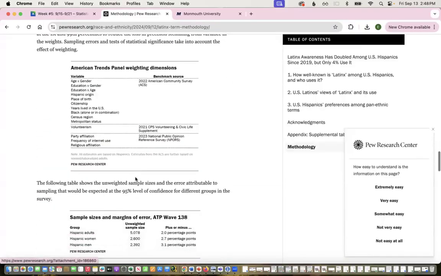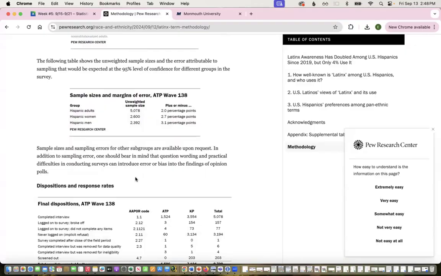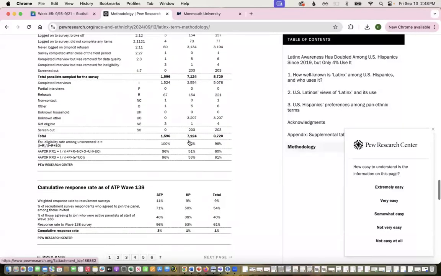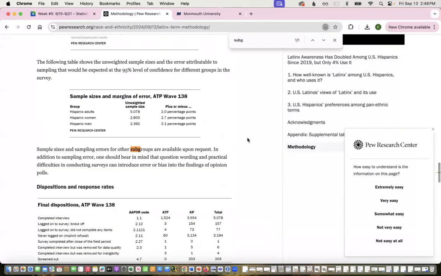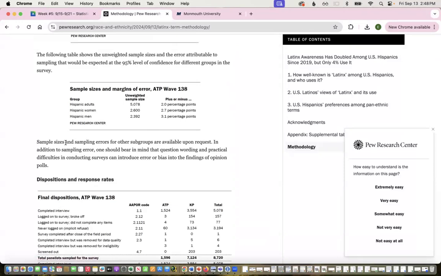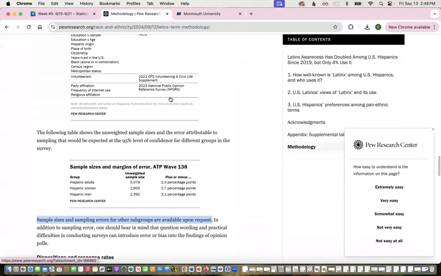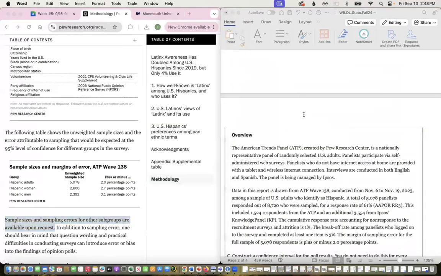So for this one, you can see that here are subgroups based on gender. There are margins of error, but it says sampling sizes and sampling errors for other subgroups are available upon request. So we don't have margin of error. Like if you want to do the younger adult demographic or other ones, we don't have that available. So you want to do one again that you have data for. Okay, so